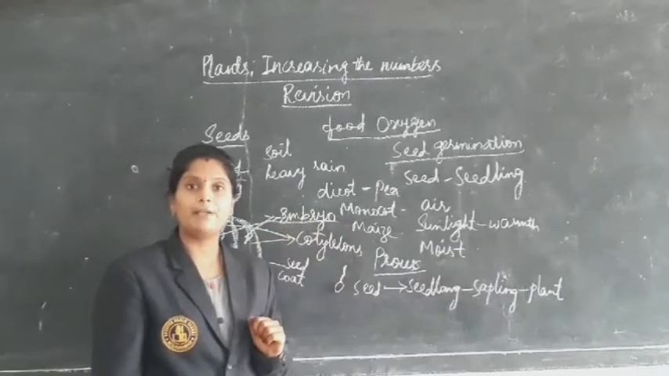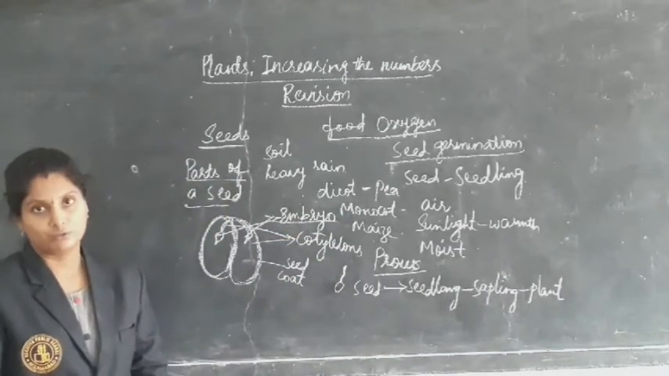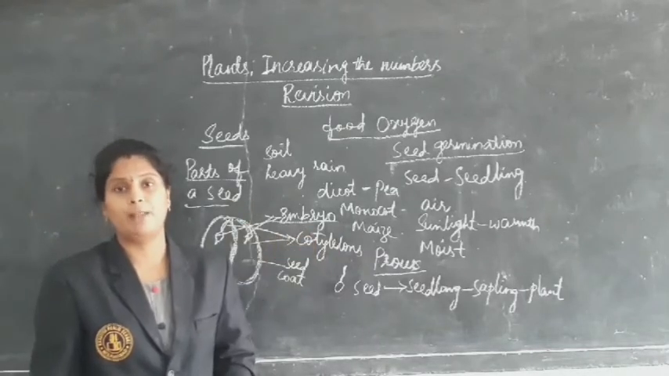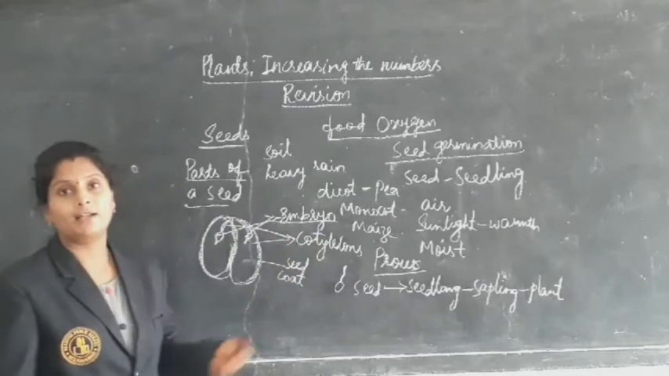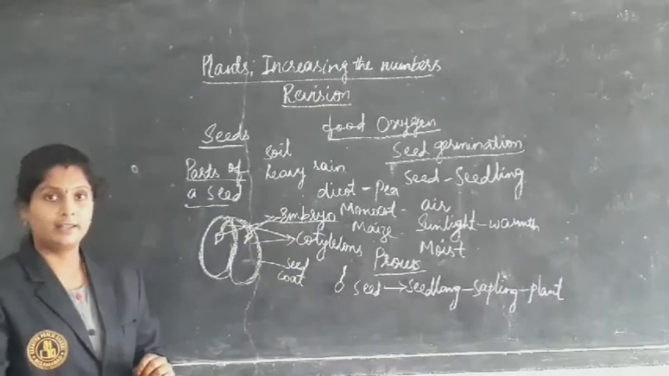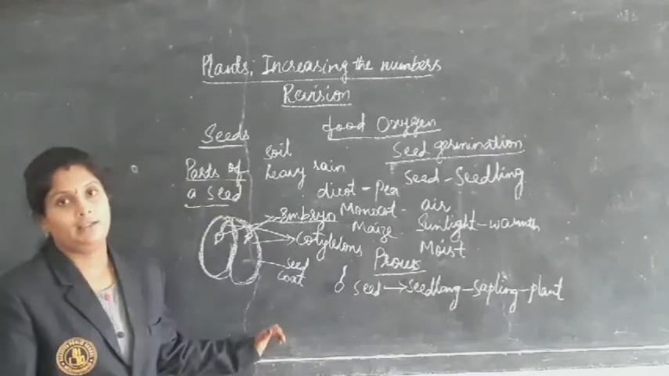The radicle will develop into a root system and the plumule will develop into a shoot system. And these cotyledons will become the first leaves of the plant. After giving all their food to the baby plant, they get nourished and grow into new baby leaves. In this way, the process of germination takes place.